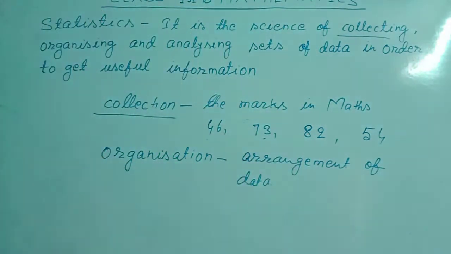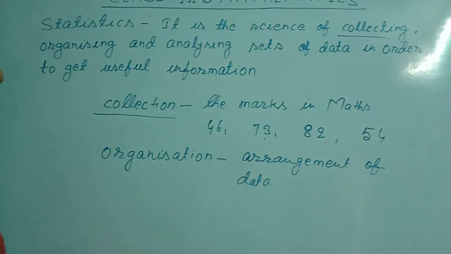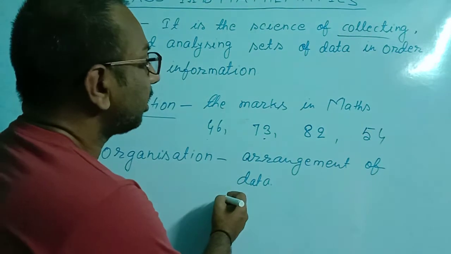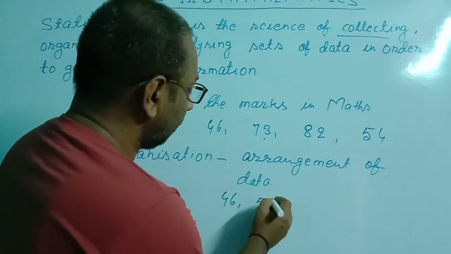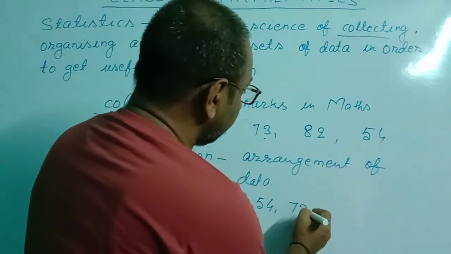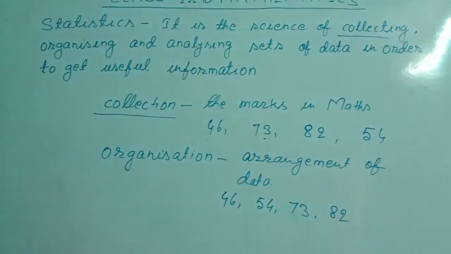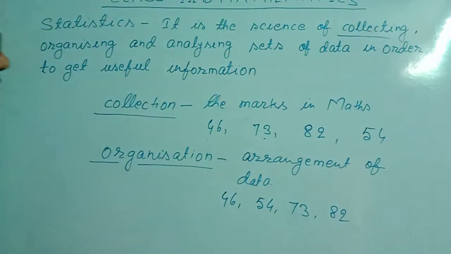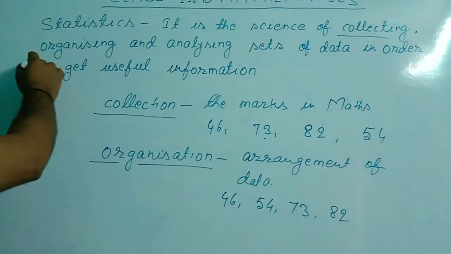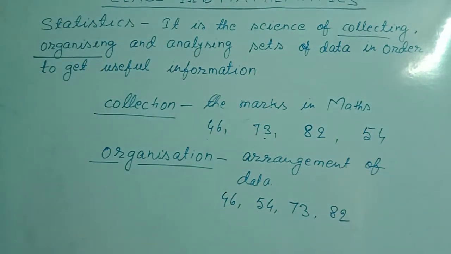That arrangement may be in ascending or in descending order. Suppose I arrange this in ascending order, we will write at first 46, then 54, then 73, and then 82. This is organization, and this organization is also one important part of statistics.